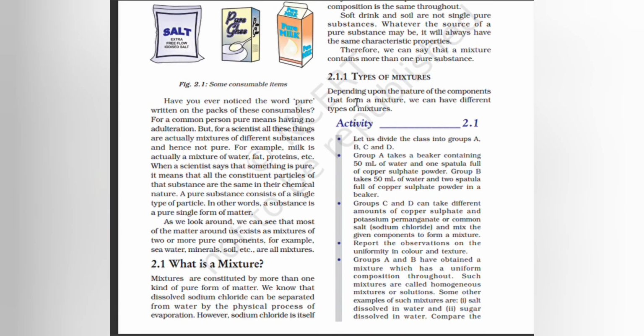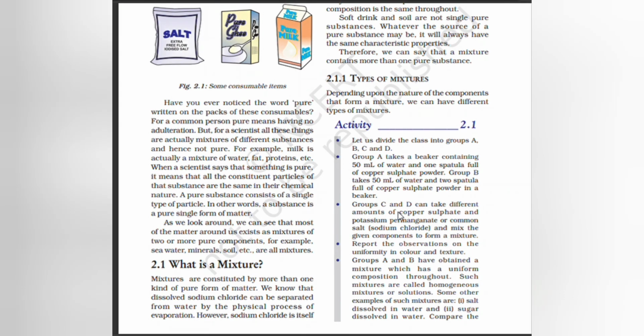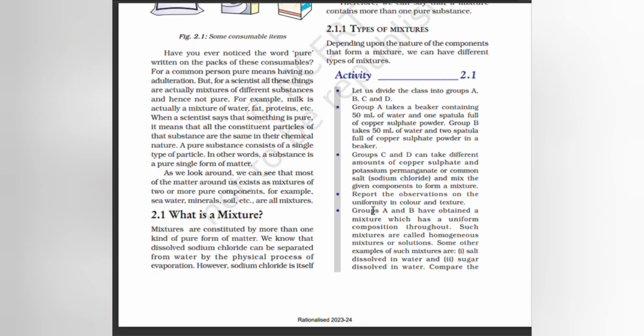Types of mixtures. Depending upon the nature of components that form a mixture, we can have different types of mixtures. Let us divide the class into groups A, B, C and D. Group A takes a beaker containing 50 ml of water and one spatula full of copper sulfate powder. Group B takes 50 ml of water and 2 spatulas full of copper sulfate powder in a beaker. Groups C and D can take different amounts of copper sulfate and potassium permanganate, or common salt, sodium chloride, and mix the given components to form a mixture. Report the observations on the uniformity in color and texture.